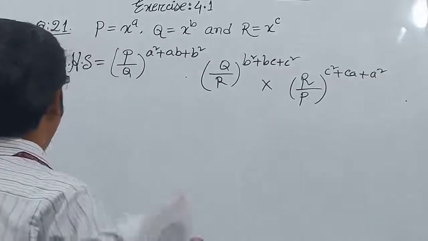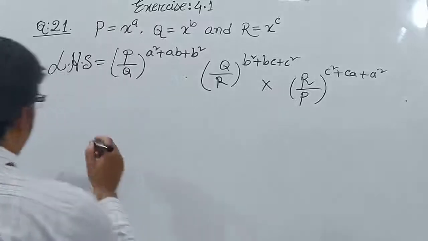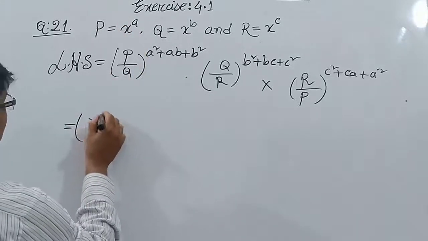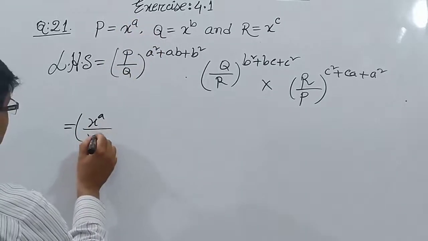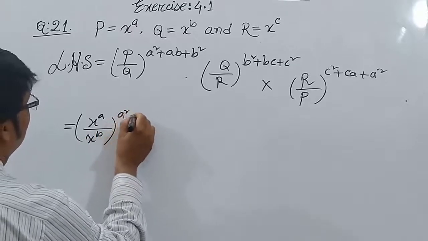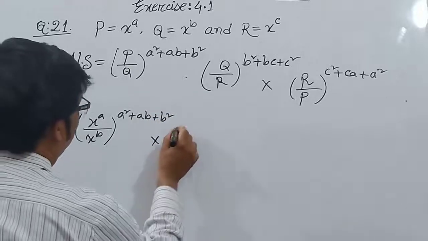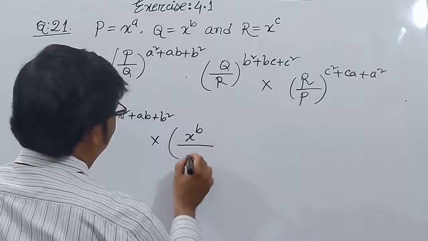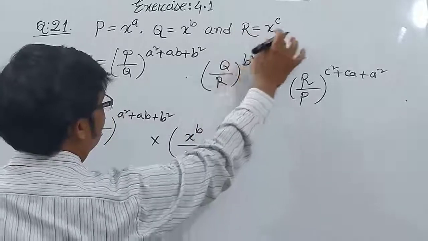Okay, my dear students, our proof. Here p means x to the power a, q means x to the power b, r means x to the power c.